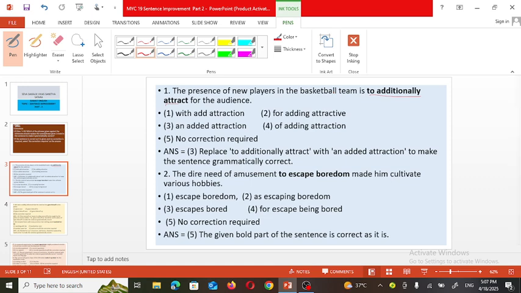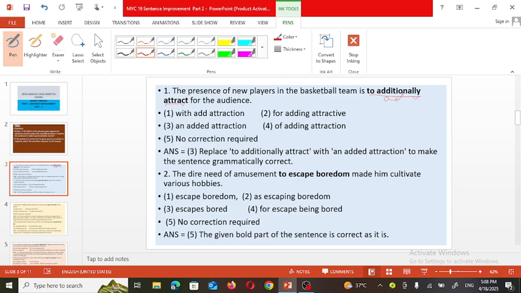The word additionally is used here. Actually, attract is a verb. So in the phrase to additionally attract, a verb and an adverb are used. But what is the actual need of the sentence?